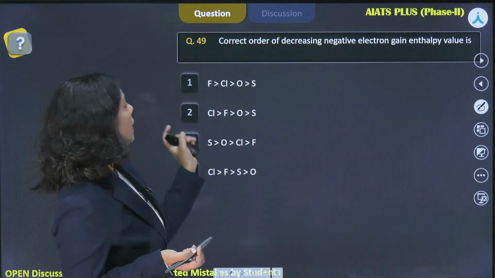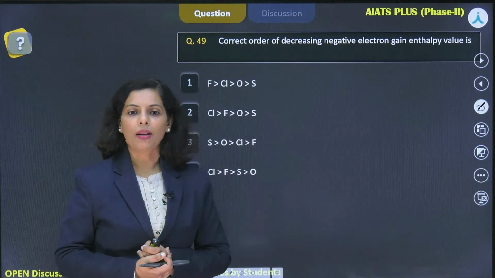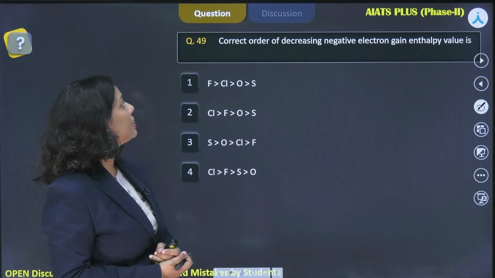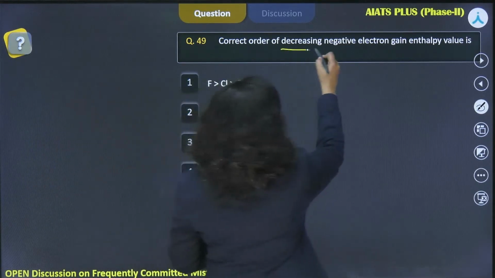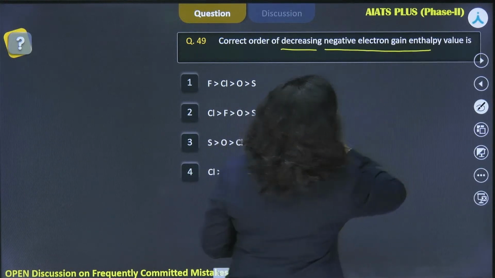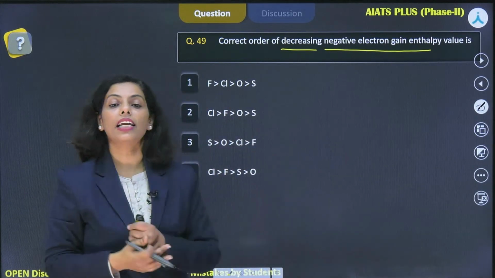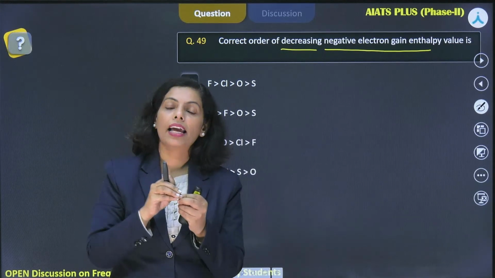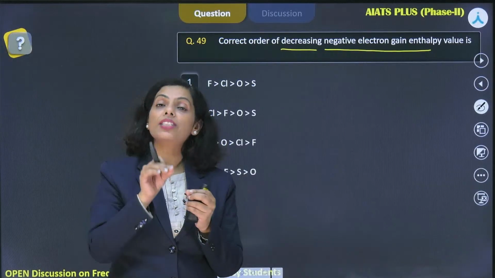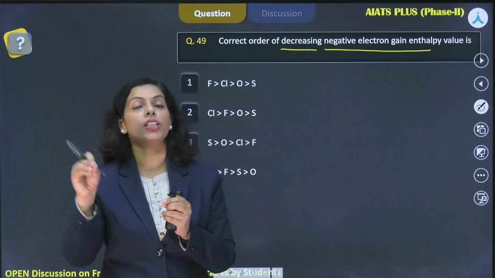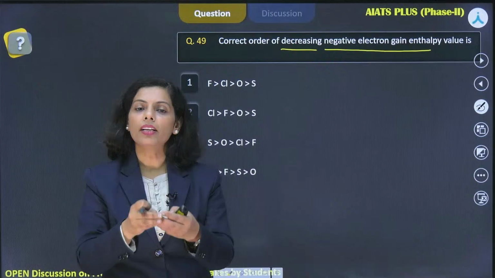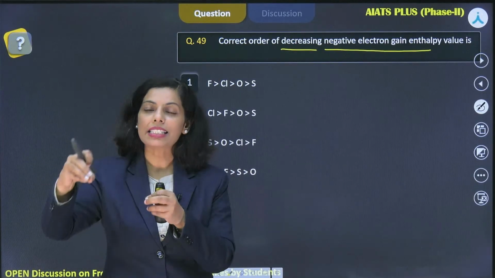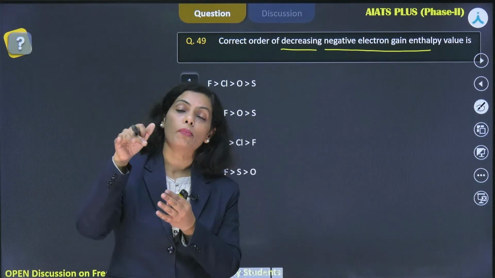Okay. Now, completed. Great. The next question is question number 49, that says the correct order of decreasing negative electron gain enthalpy. The first question: what is electron gain enthalpy? The simple definition is that you are adding an electron in the valence shell of an isolated gaseous atom, right? By providing energy, you have converted an atom into an isolated gaseous state, and then you are adding an electron to it.